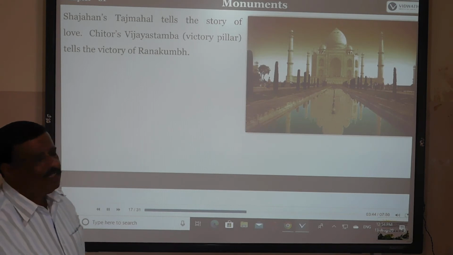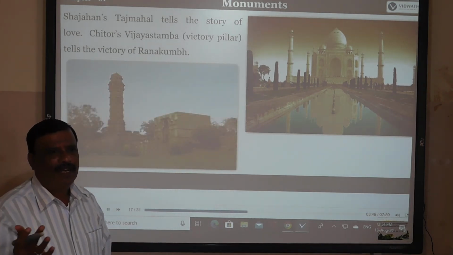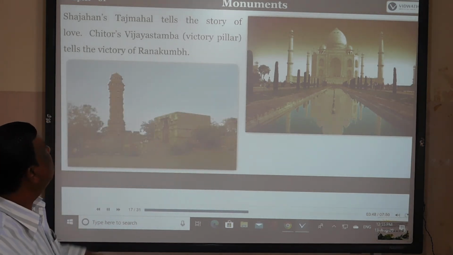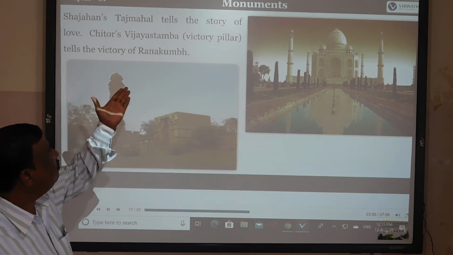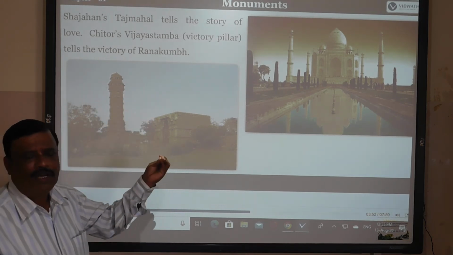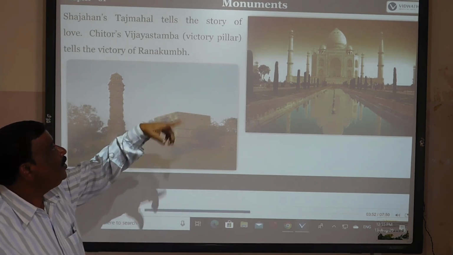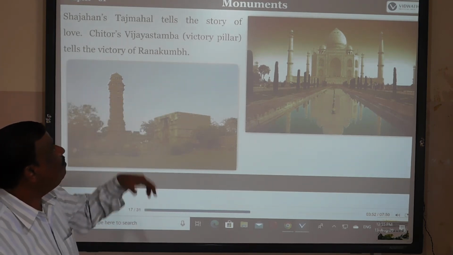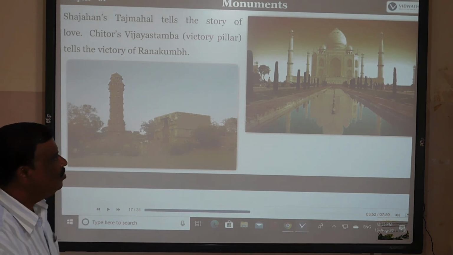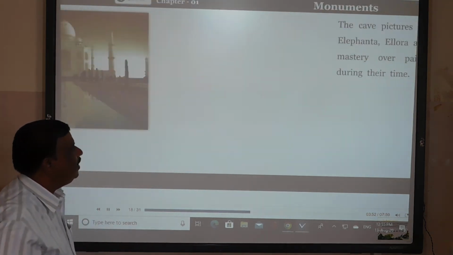Shah Jahan built the Taj Mahal out of love and affection for Mumtaz, his wife. And Chittor's Vijayastambha, the Victory Pillar, tells the victory of Rana Kumbha.